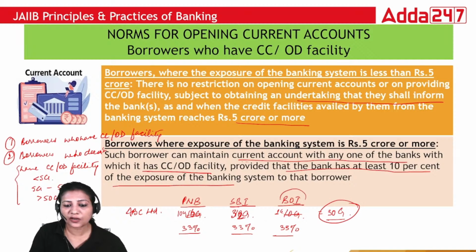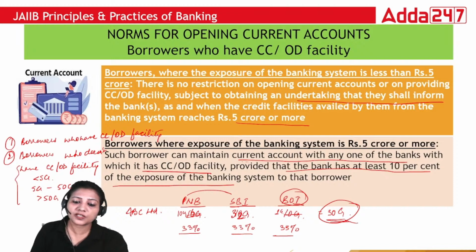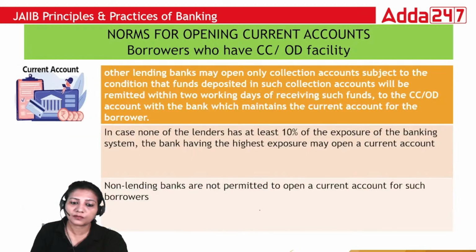So Bank of India will not be able to open current account. PNB and SBI can open it, if they have more than 10% exposure of the total exposure, then they can open the current account.